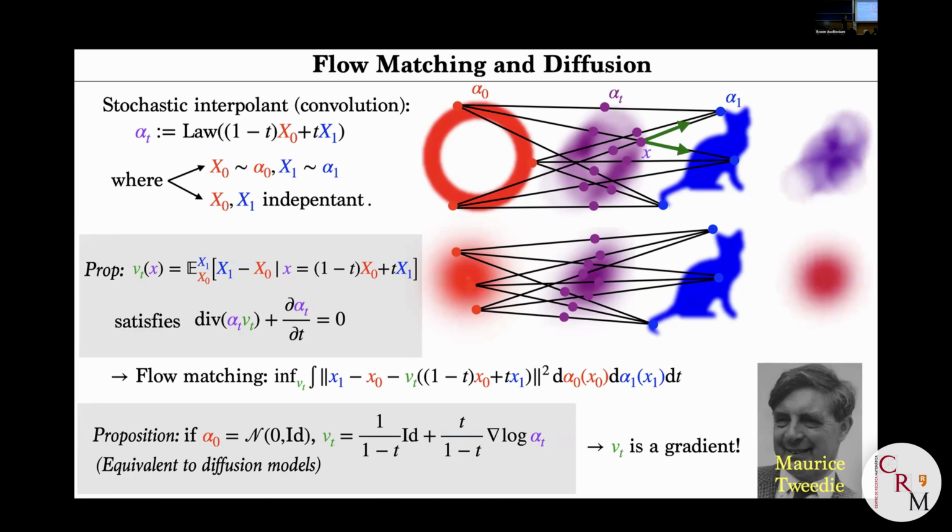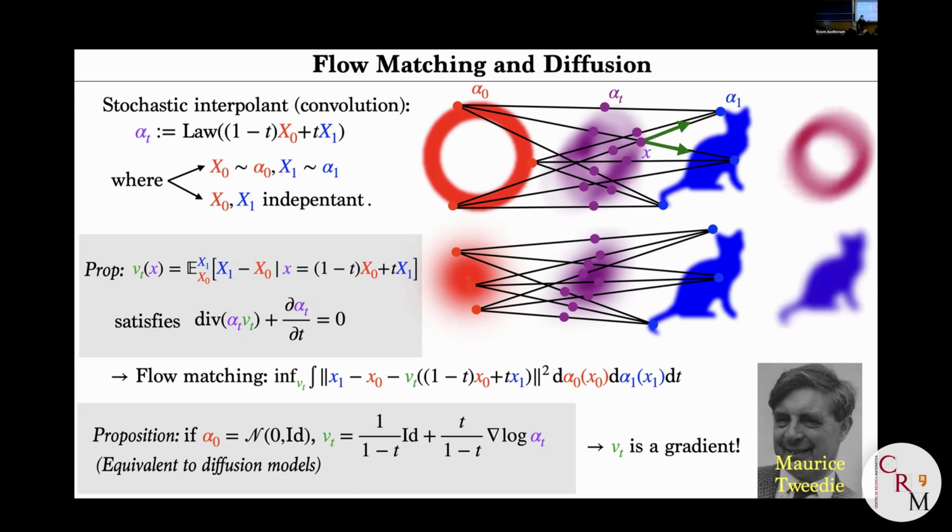Now, I've said it's a generalization of diffusion models because in the case where the first distribution, the red one, is a Gaussian, you're going to convolve your target distribution with the Gaussian. So convolving with the Gaussian is nothing more than solving the heat equation. Okay, so here the interpolation is going to be just a heat equation from the blue to the Gaussian. In this case, you can use what is called Tweedie's formula, which is a nice way to rewrite this vector field V, not only as a conditional expectation, which is not really a closed form, but just as the gradient of the log of the interpolant.